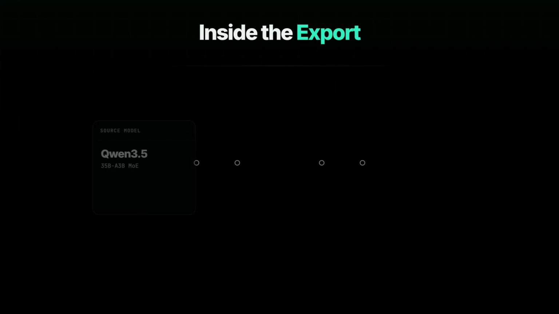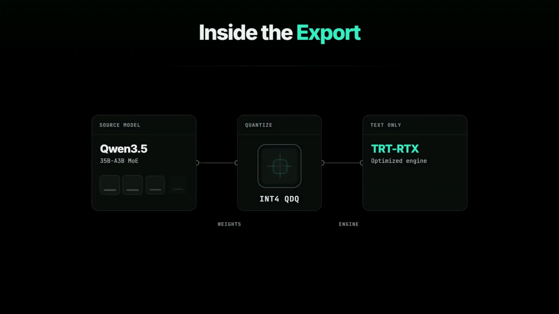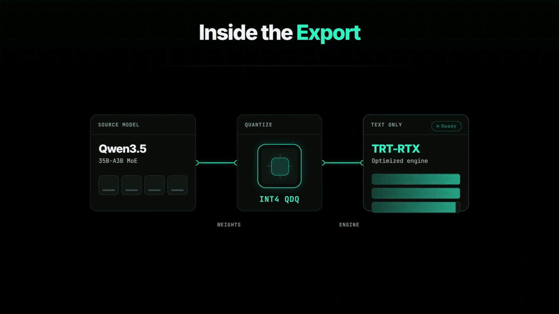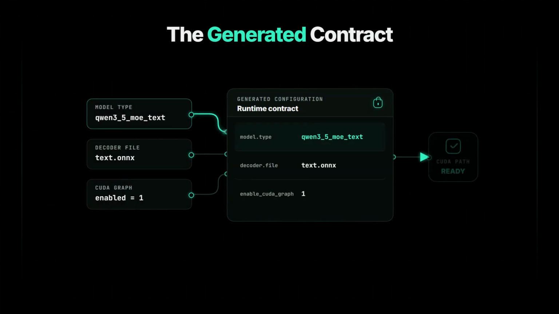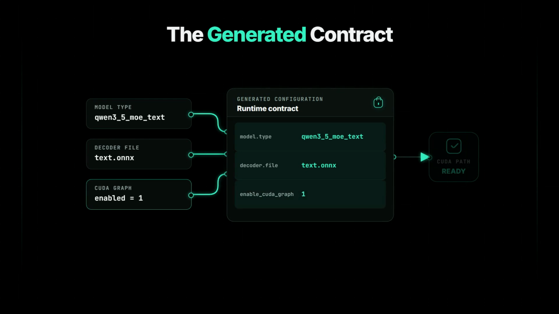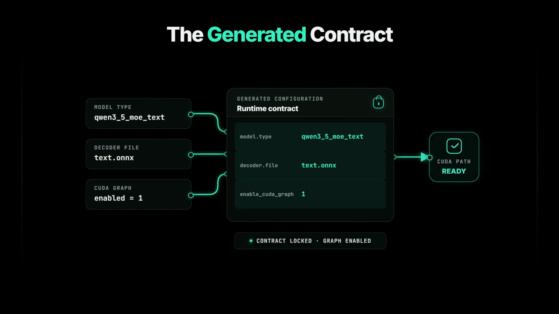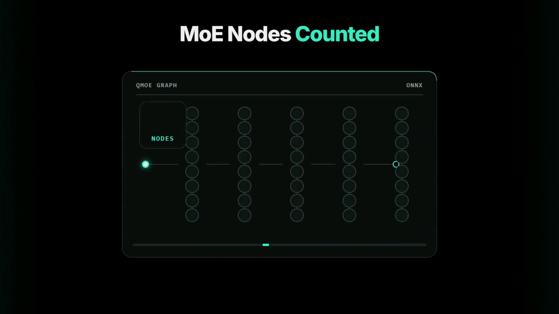The pull request reports an exported Qwen3.5 35B-A3B MoE text-only model using INT4 QDQ. That is the concrete configuration recorded in validation, not a universal precision promise. Validation checked the generated configuration. It named Qwen3.5 MoE text as the model type, selected text.onnx as the decoder file, and enabled CUDA graph with a value of 1. The exported ONNX model was also inspected.